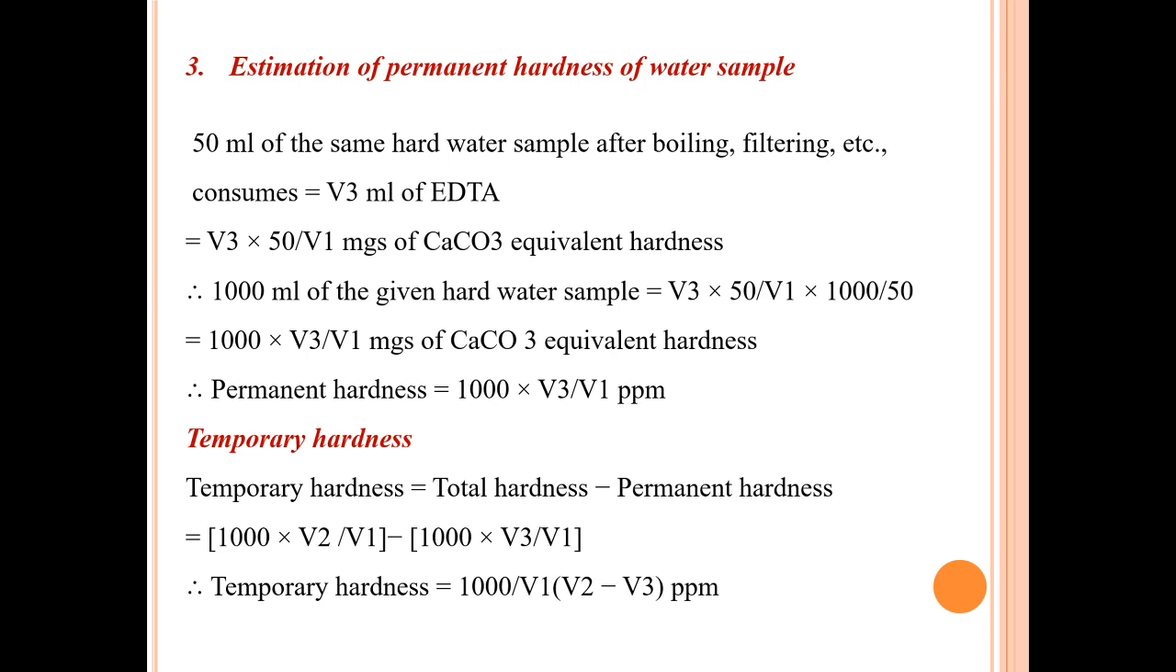Temporary hardness. Temporary hardness we can easily calculate using this formula. Temporary hardness is equal to total hardness minus permanent hardness. Total hardness values and the permanent hardness values we have already calculated. Using these values in this formula, 1000 into V2 divided by V1 minus 1000 into V3 divided by V1, we can get temporary hardness in ppm or mg per liter.